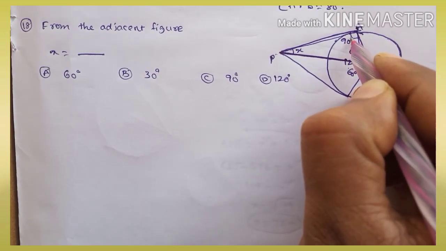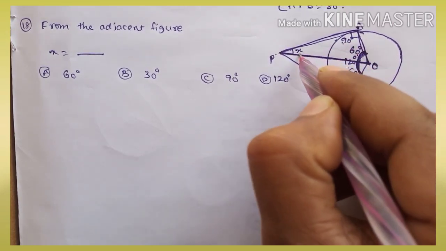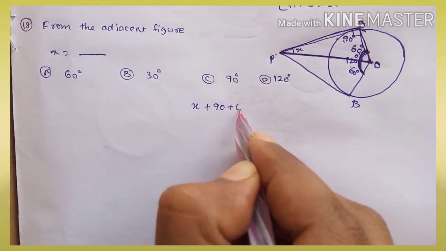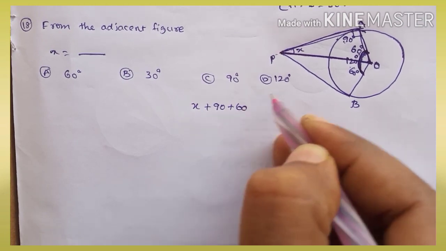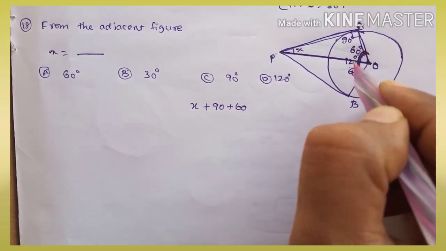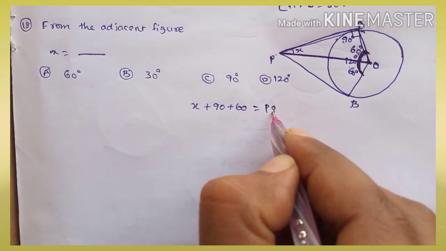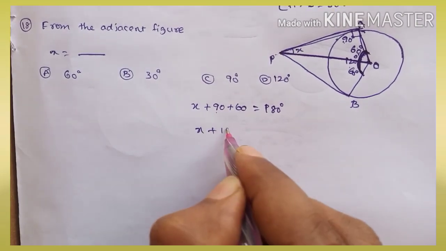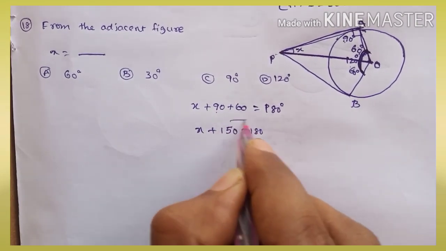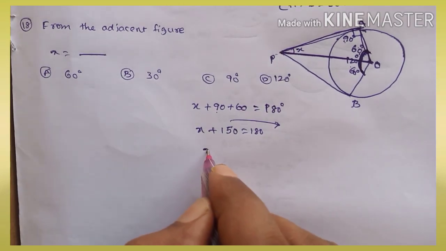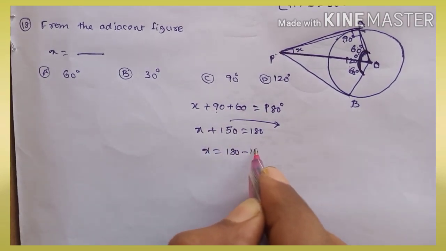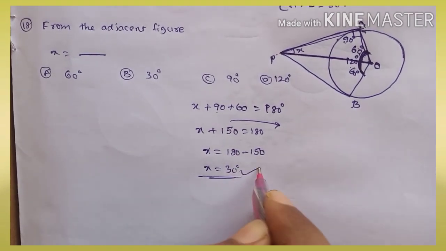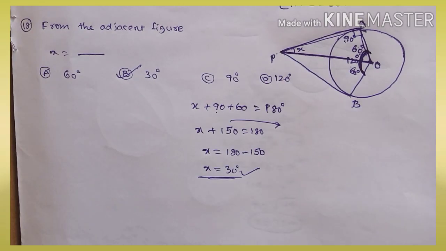Here 90. So 90 plus 60 plus x. In a triangle, one angle x, second angle 90 because it is perpendicular, third angle 60, since the total angle divides into two equal halves, 60 and 60. The sum of three angles of a triangle is equal to 180. x plus 90 plus 60, which is 150, is equal to 180. Transposing, the value of x is equal to 180 minus 150, then the value of x is equal to 30 degrees. So option B is correct.